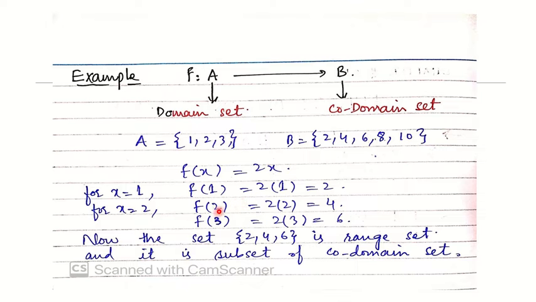Similarly, if we put x equal to 2, the function converts 2 into 4. If we put x equal to 3, the function converts 3 into 6. So these 1, 2 and 3 are our input and belong to set A, and these 2, 4, 6 are our output, which we call the range set, and they belong to B. You can see that 2, 4, 6 is a subset of the codomain set. So A is the domain set, B is the codomain set, and 2, 4, 6 is our range set.